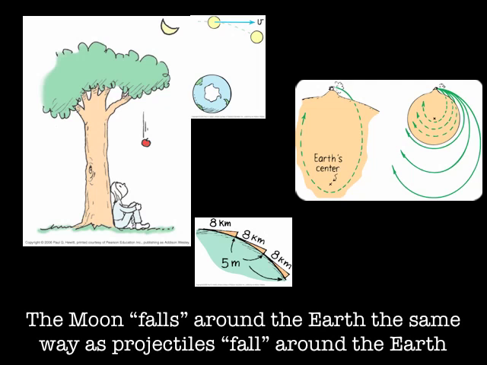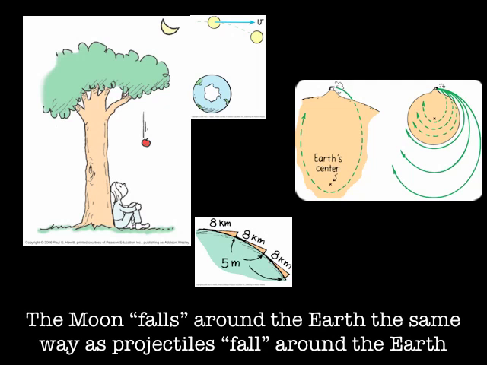Essentially, what if you shot the moon from a giant cannon atop a gigantic mountain around the earth? Perhaps it would simply fall or orbit around the earth. That's what's being shown in these illustrations. In short, the moon falls around the earth the same way as a projectile would fall around the earth, given the right speed to always fall around the curved earth.